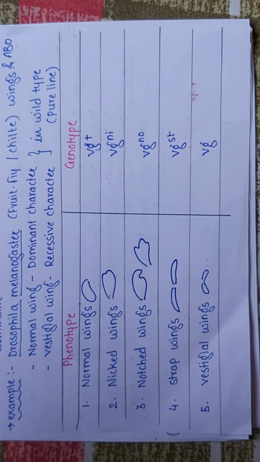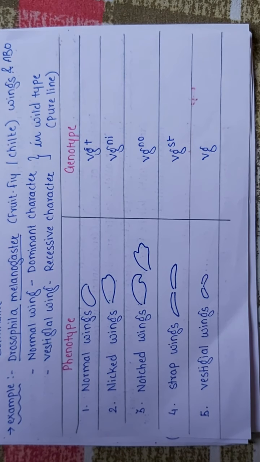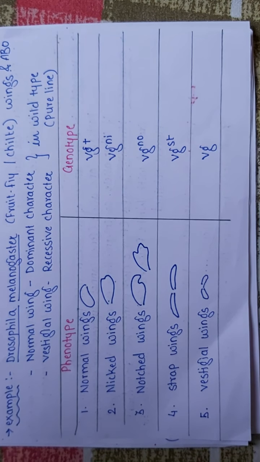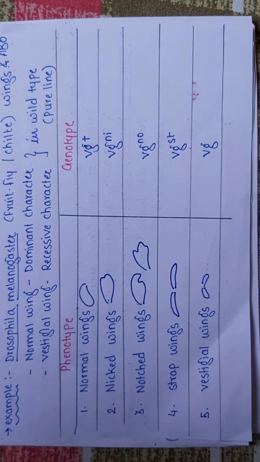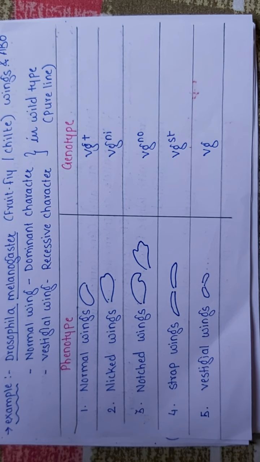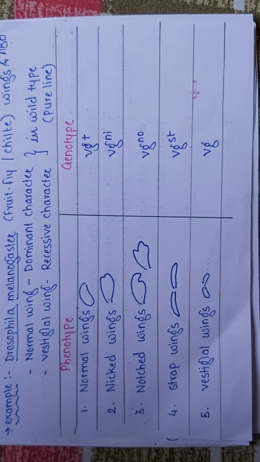So these are the examples of intragenic interaction. In the next lecture, we are going to see the intergenic interactions, in which we will deal with pleiotropy.